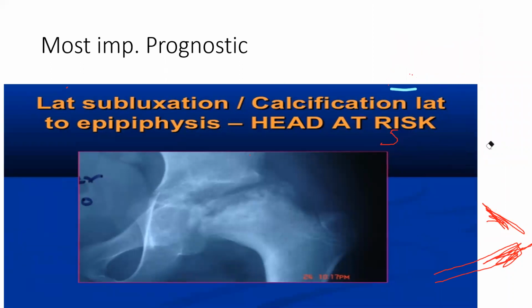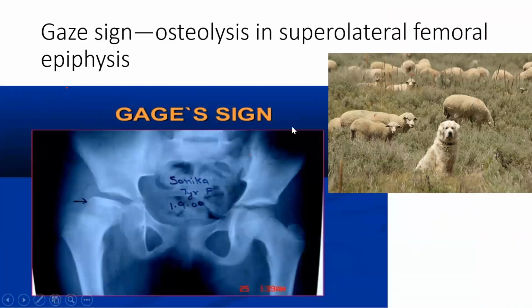Okay, so that is done: the sagging rope, Scotland and head in head sign. The gauge sign is also done. What is the gauge sign? The outer part is going into lysis, so everything is in the outer part: lateral calcification, lateral lysis, lateral subluxation, and horizontal growth plate. Two other things you have to remember this way.